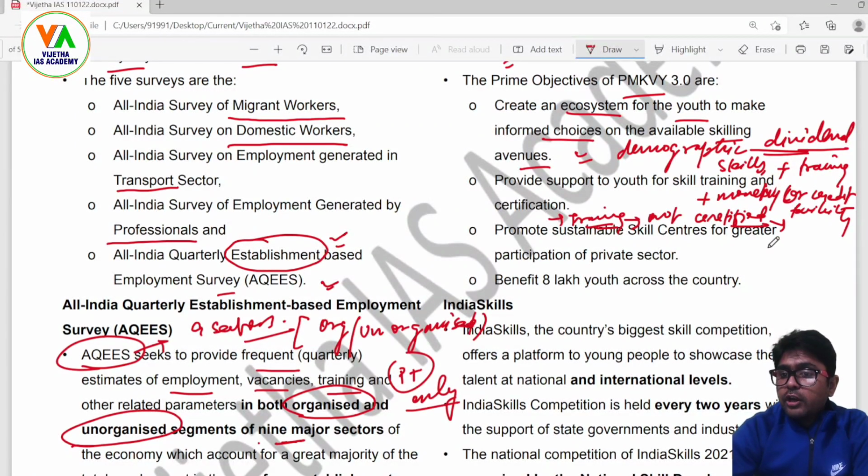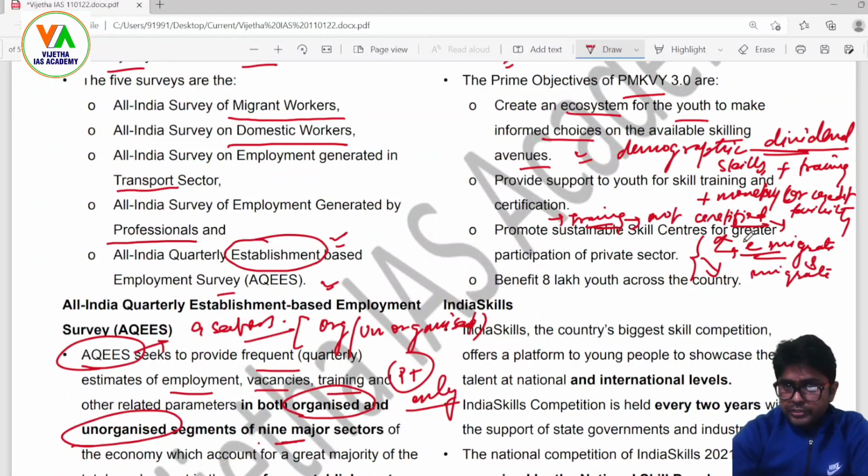That means they cannot emigrate. There are 2 words, immigrate and emigrate. Emigrate means going out and immigrate means coming in. These are the 2 components.